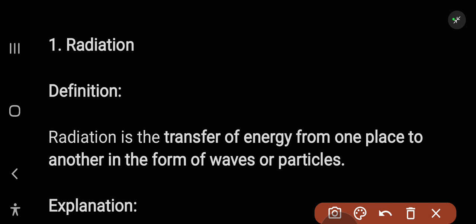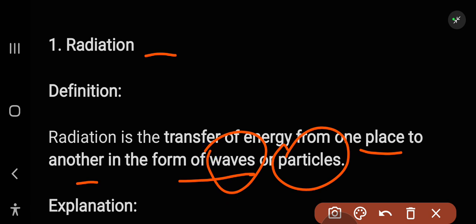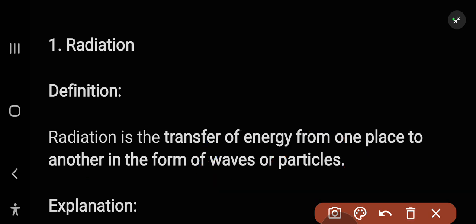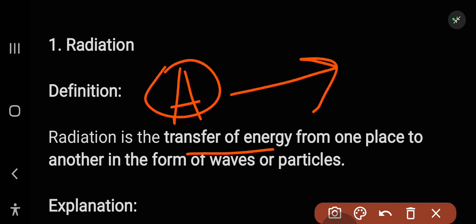The first one is radiation. What is radiation? Its definition is that radiation is a transfer of energy from one place to another in the form of waves or particles. So that's radiation. It's just a transfer of energy from point A to point B, which may be in the form of waves or in the form of particles. Now what's the explanation?